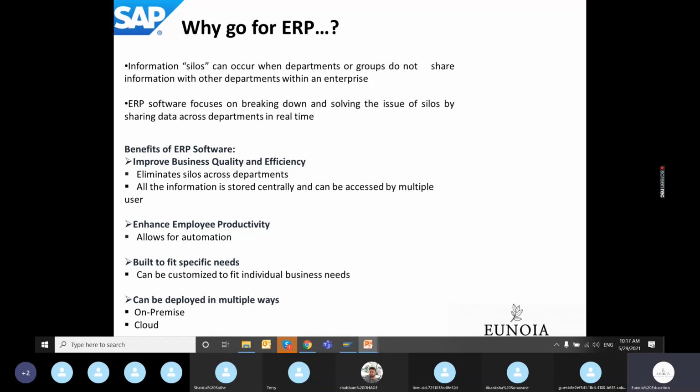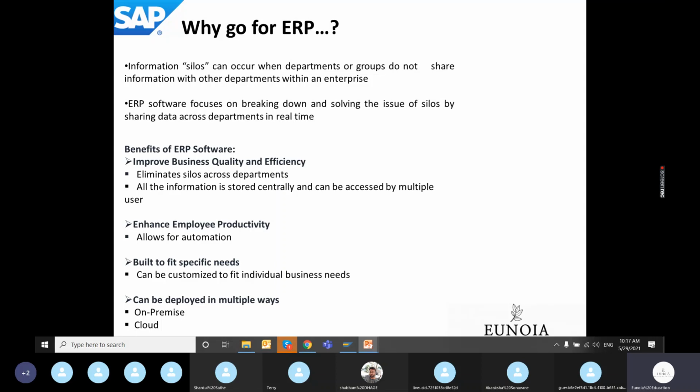And again, nowadays, everything is on the cloud. So the ERP software nowadays can be deployed on cloud or on premise. Nowadays you won't see anything on premise, because you know the limitations of an on premise system. You cannot log into it from home, and nowadays work from home is there. So by default, all the systems are on the cloud.